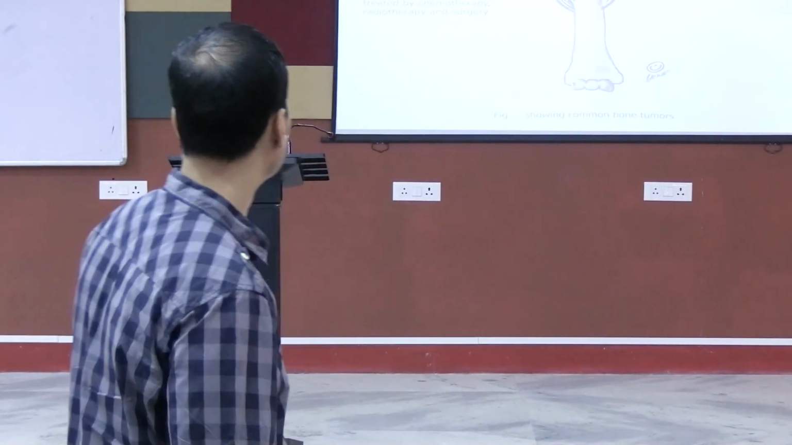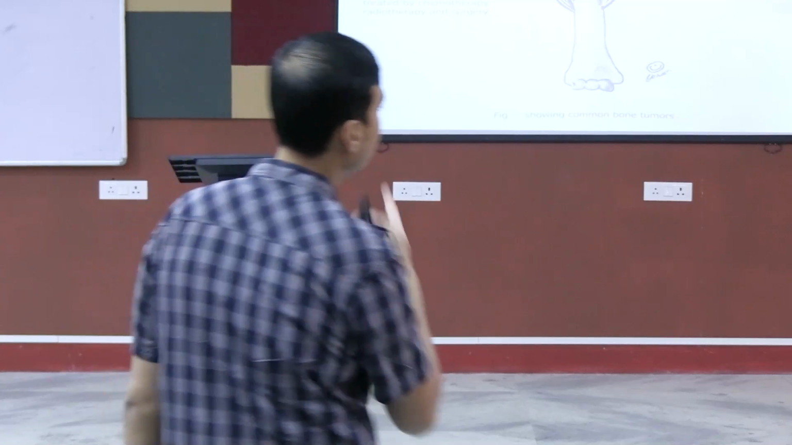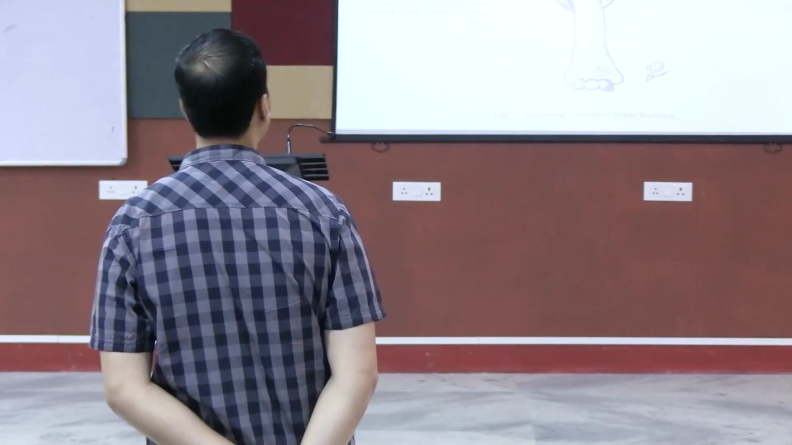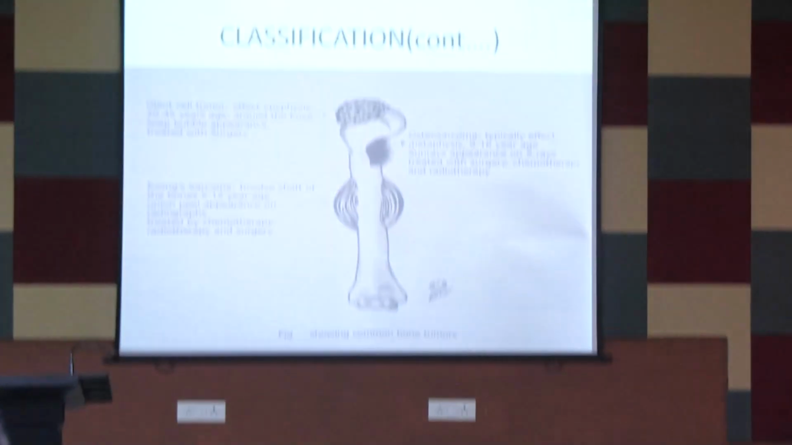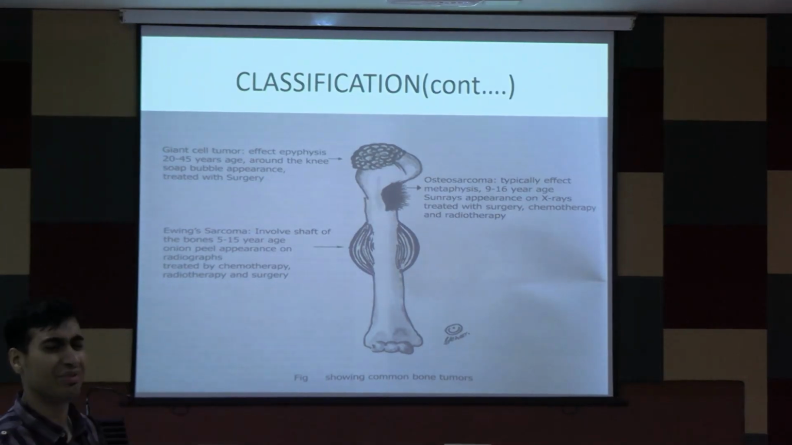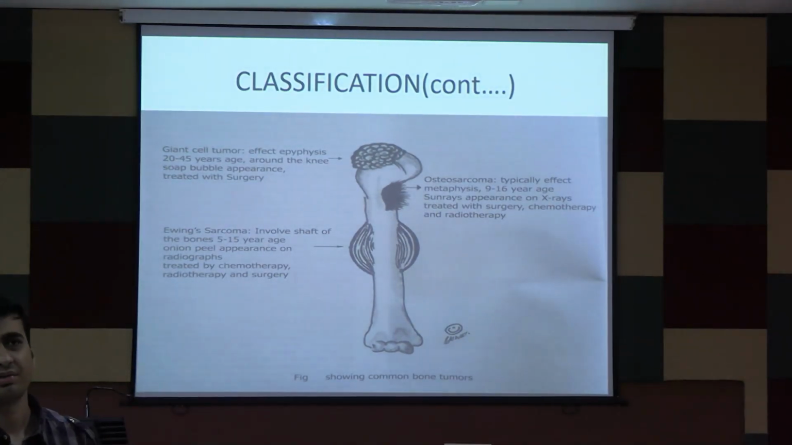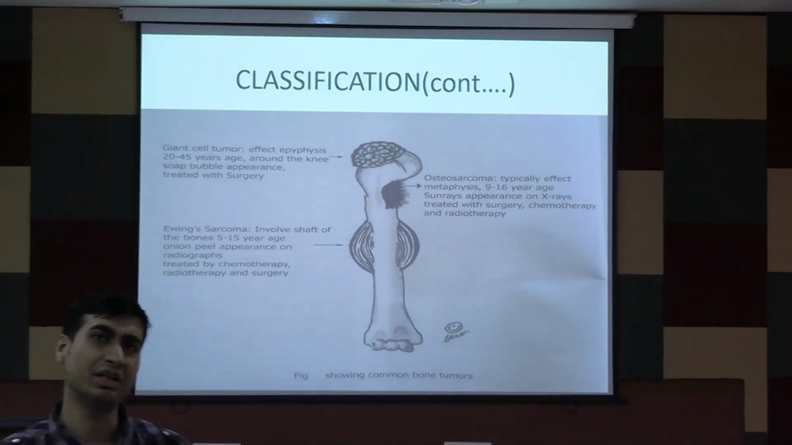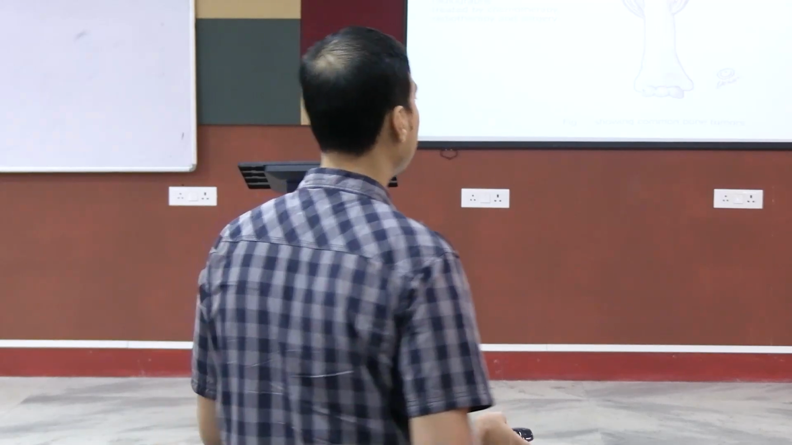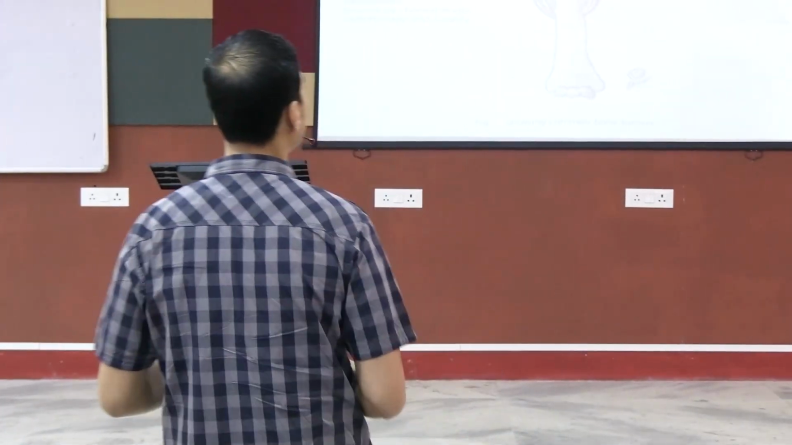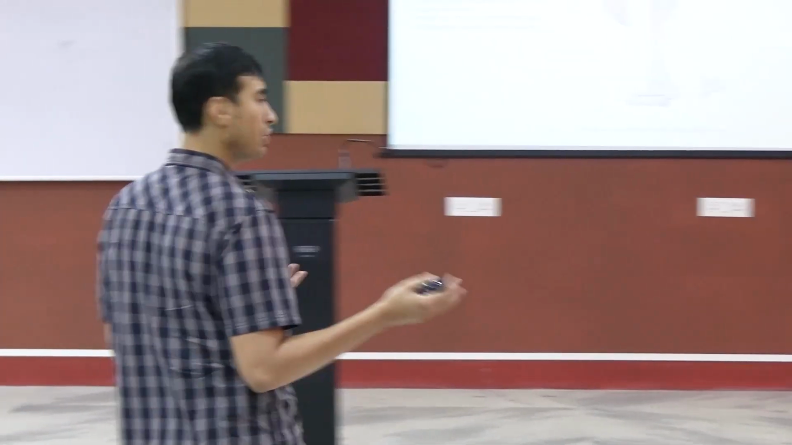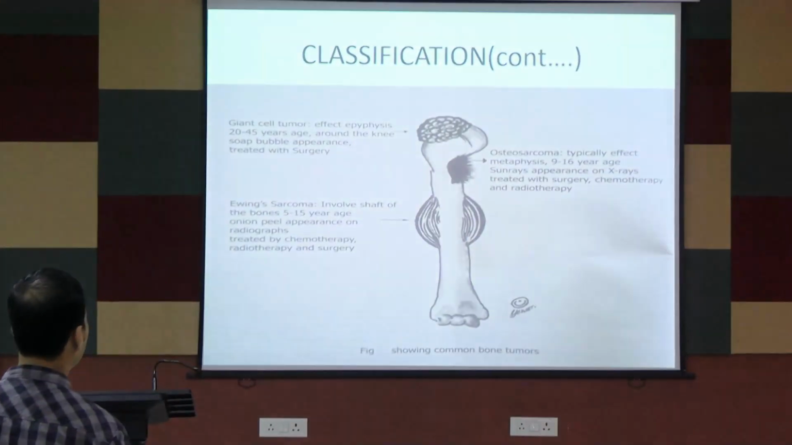So you can read from there also. Osteosarcoma typically affects the metaphyses, at 9 to 16 years of age. Now this age is very approximate. There is no hard and fast rule that you are going to see it at that age, but you can make a differential based upon the age you are seeing. You can keep the age in mind, but more important are the sunray appearance on the X-ray, and treatment we are going to come to later. That is a separate part.